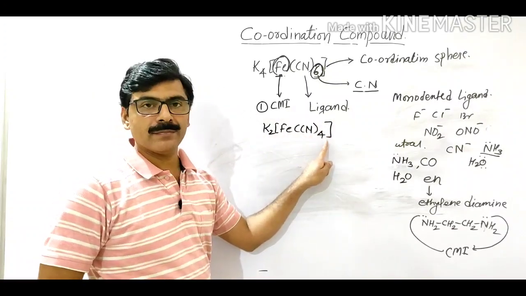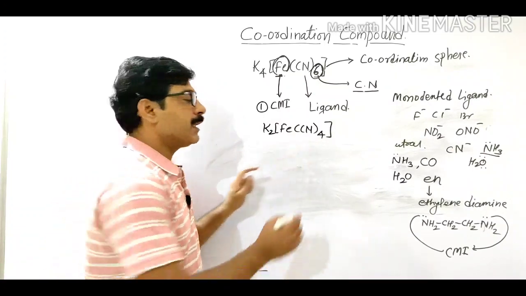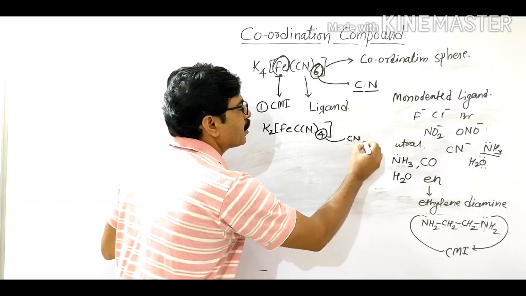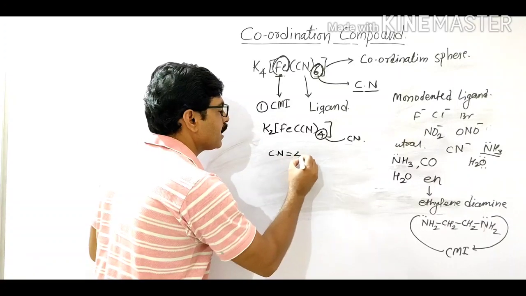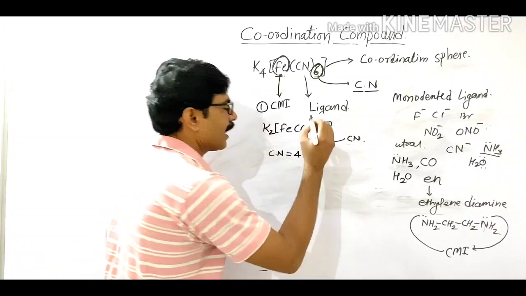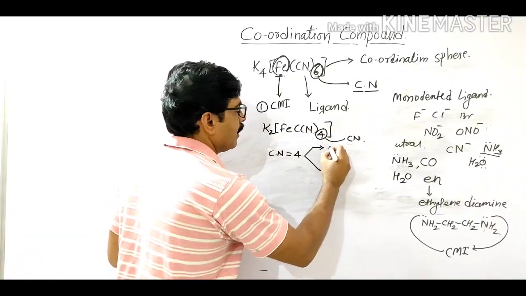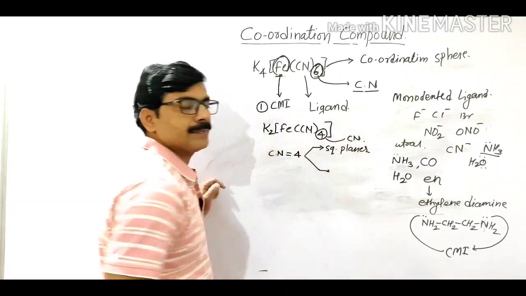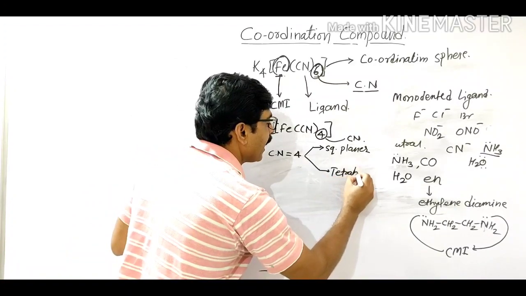K2Fe(CN)4. So what is the coordination number of this complex? The coordination number of this complex is 4. Now when the coordination number is 4, such complexes are classified into 2 types. One is called the square planar complex and the second one is called tetrahedral,